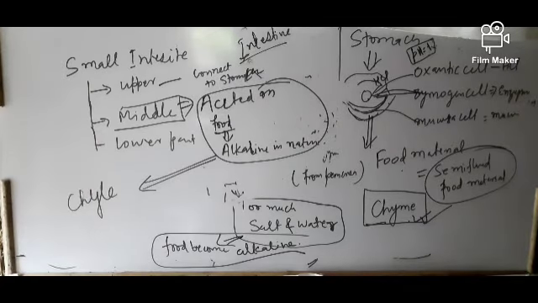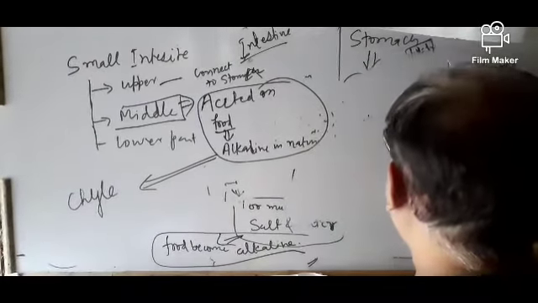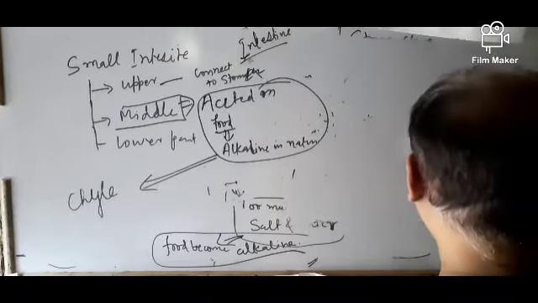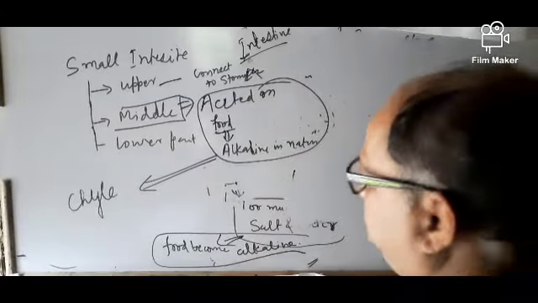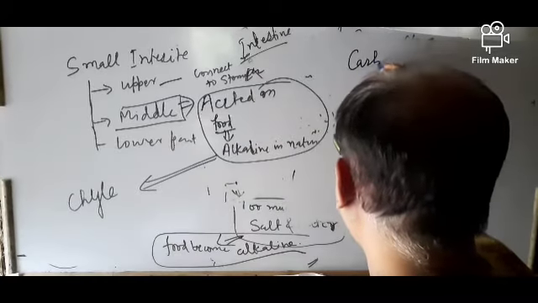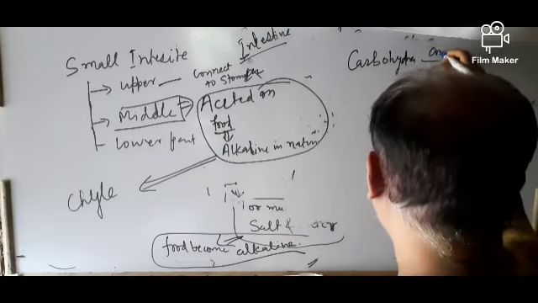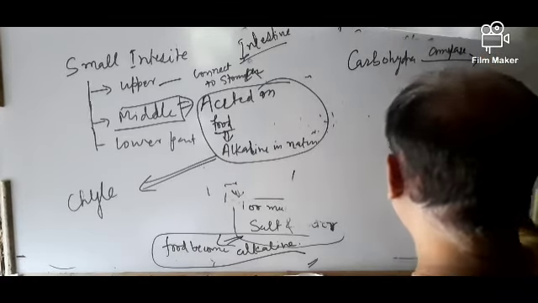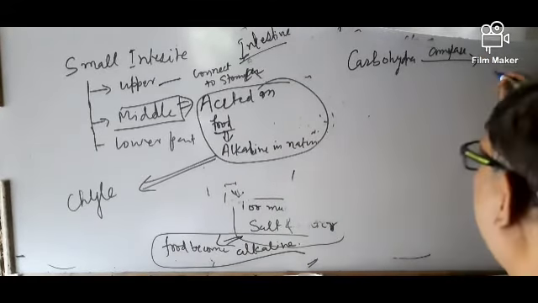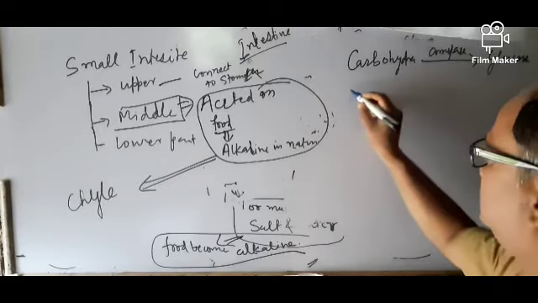In the small intestine, the carbohydrate digesting enzyme is called amylase, which converts carbohydrate into a smaller piece, glucose.